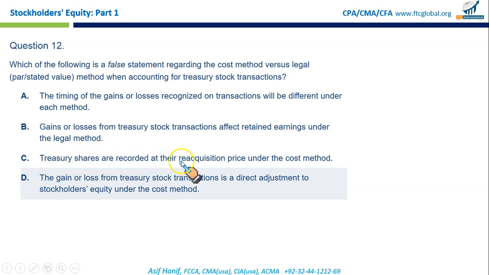Treasury shares are recorded at their reacquisition price under the cost method. This is absolutely right, no denying the fact. True. The gain or loss from a treasury stock transaction is a direct adjustment to shareholders' equity under the cost method. This is again a correct statement.